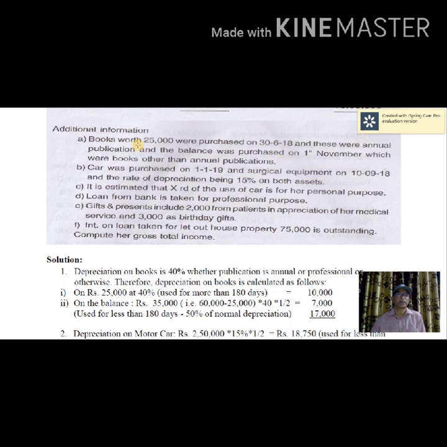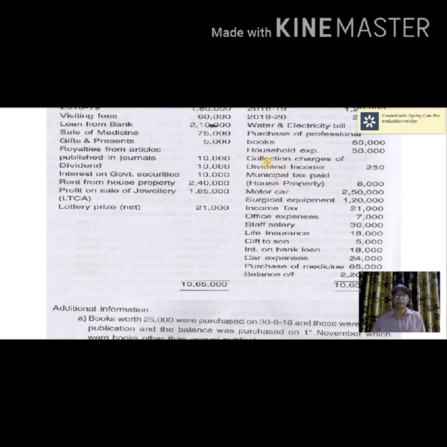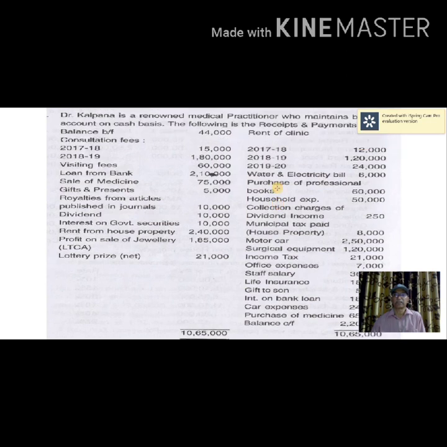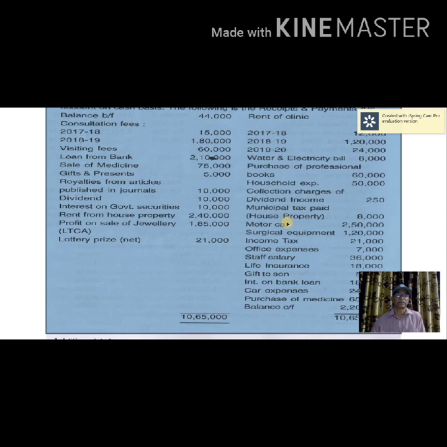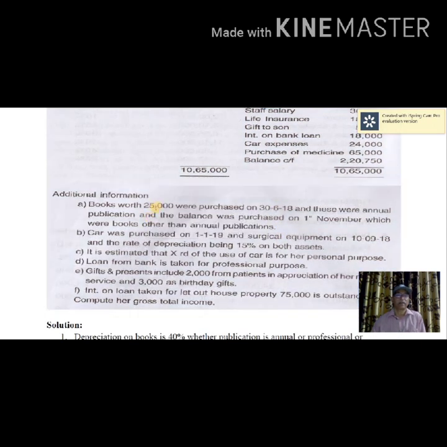If you look at the payment side here, you see books purchase 60,000. Out of 60,000, 25,000 is annual publication, and here 40% depreciation is allowed, whereas on the rest of the amount you have to calculate at the rate of 40%, but for half year.